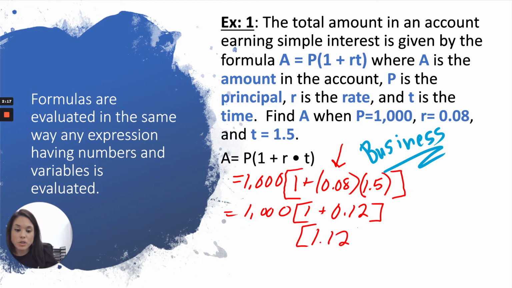I'm going to put my brackets around and rewrite my problem. When I have a number up against the brackets or parentheses or braces, it means to multiply. So we need to multiply 1,000 times 1 12/100. And this gets us the amount of 1,120. This is what equals A.